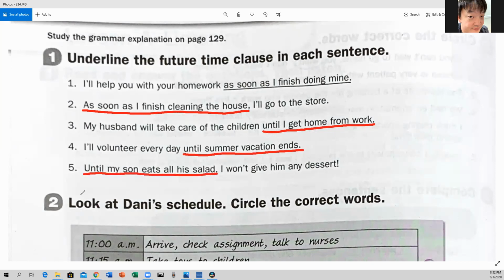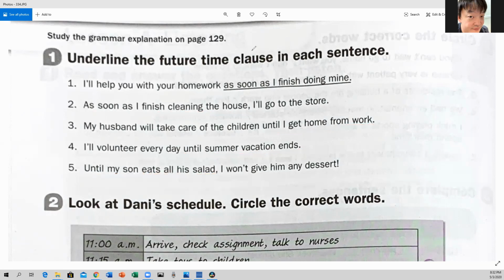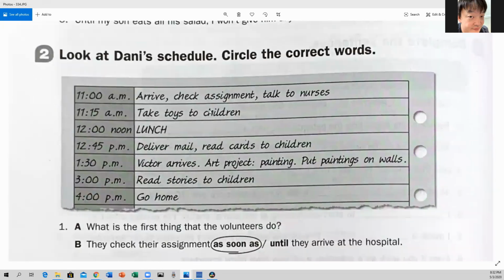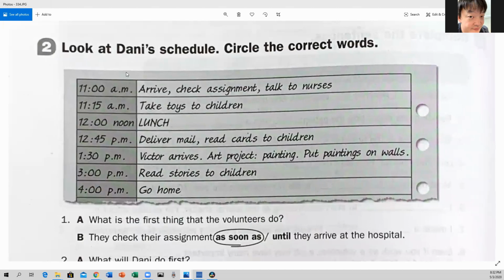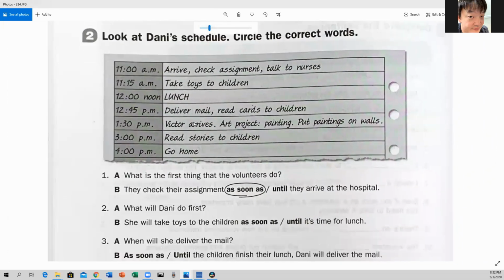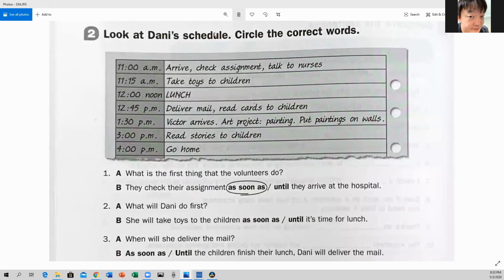Okay? Very good. Easy or difficult? Good? Okay, so now we are going to go to the next exercise. So this exercise, basically what you had to do is look at Danny's schedule and circle the correct word. So you had to take a look at his schedule and circle the correct words here, okay?